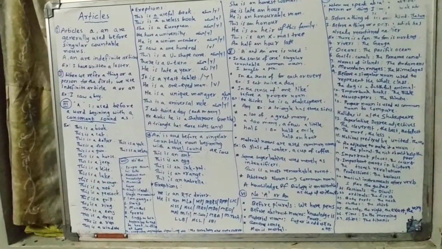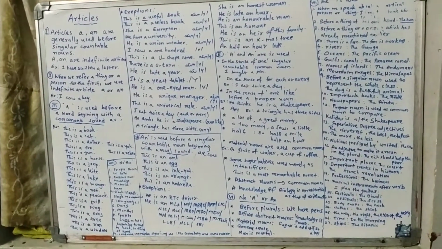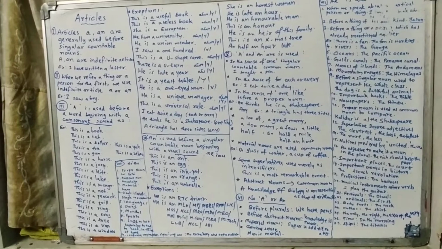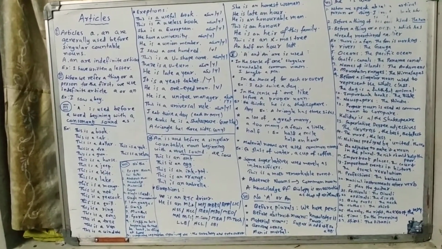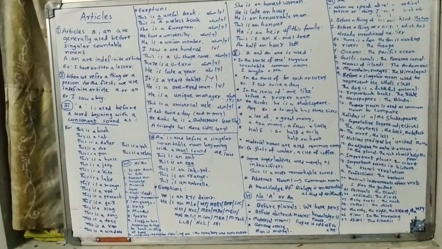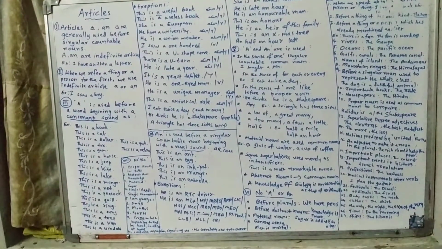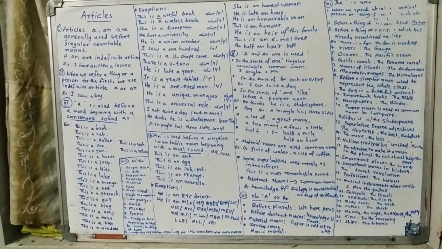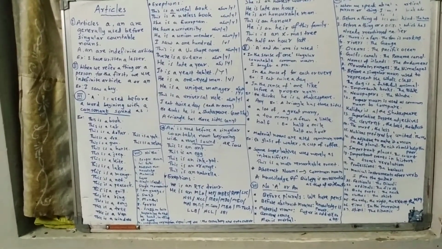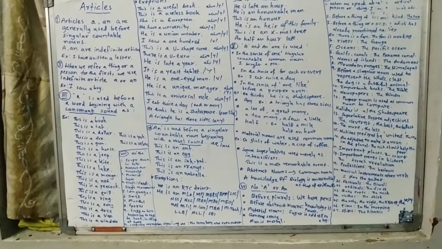An is used before a singular countable noun beginning with a vowel sound. If any singular countable noun begins with a vowel sound, there we can use the article an. Vowels are a, e, i, o, u. This is an ant. This is an egg. This is an ink pot. This is an orange. This is an umbrella.